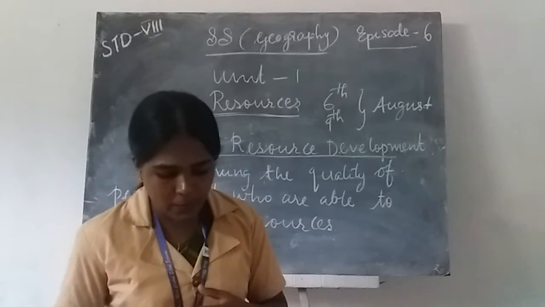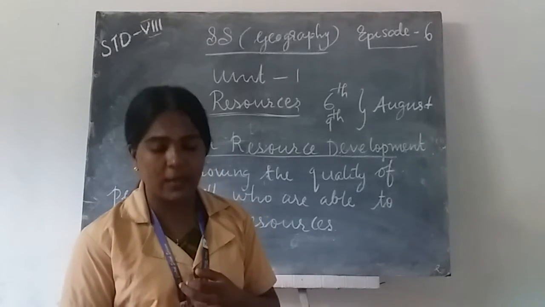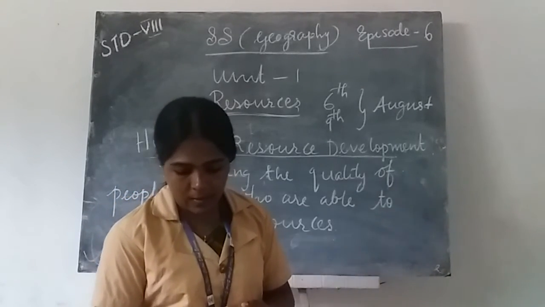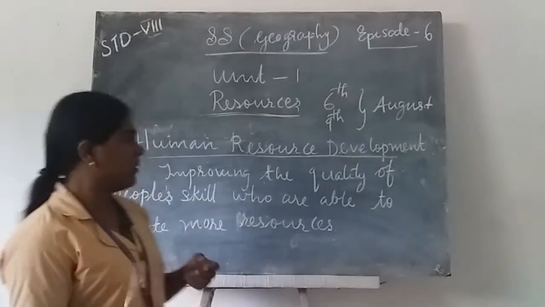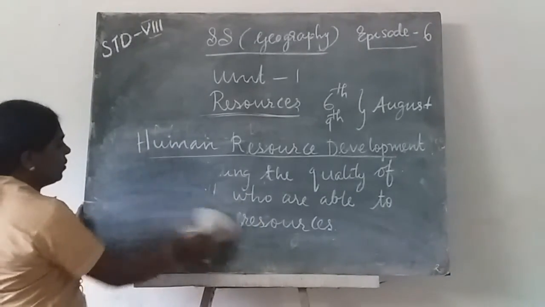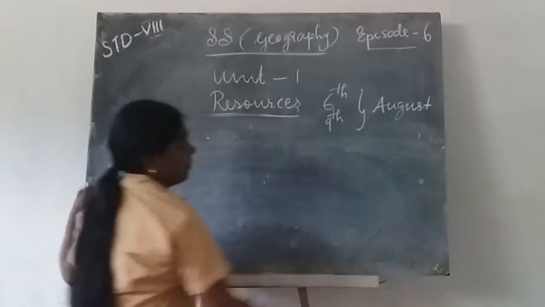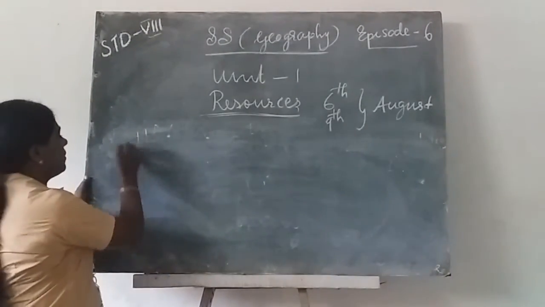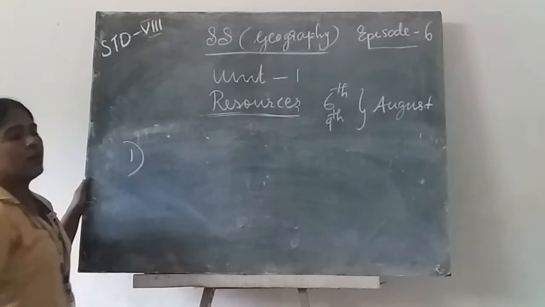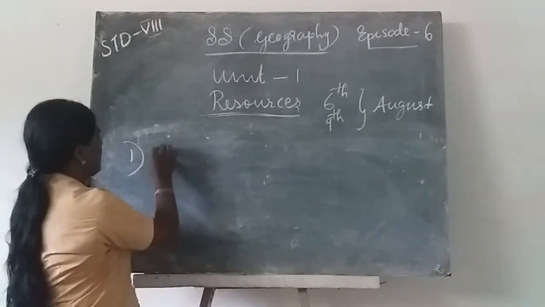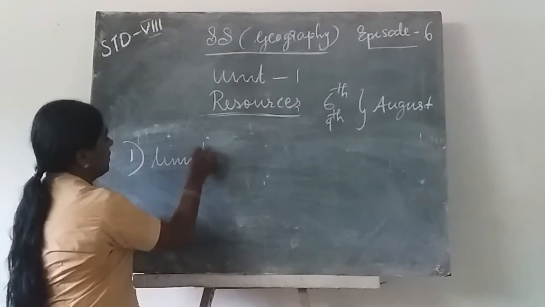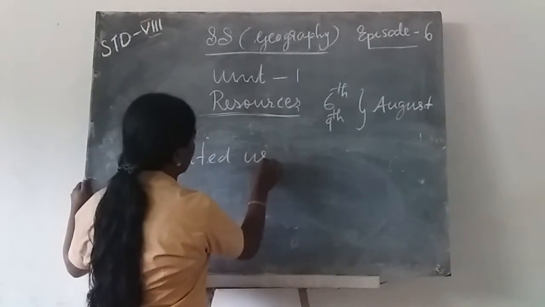Each person can contribute by reducing consumption, recycling and reusing things. To conserve resources, we limit our use.